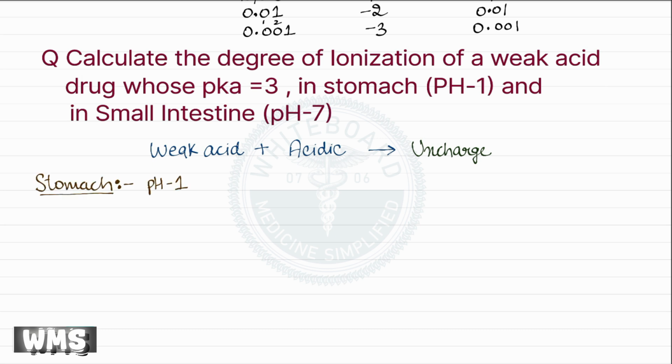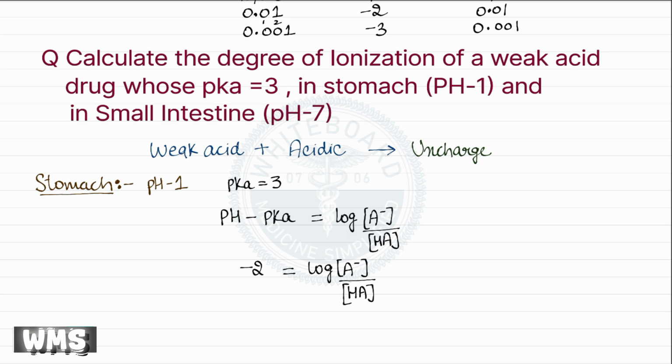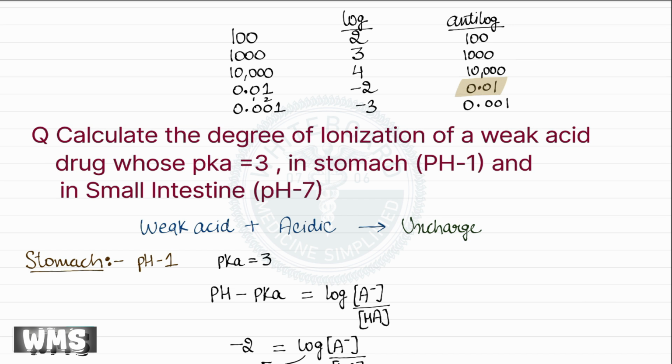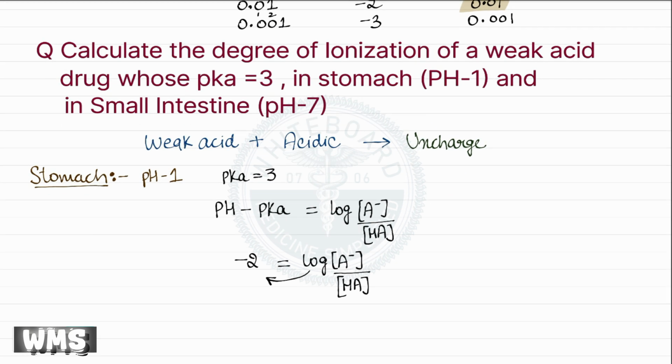In the stomach, the pH is 1, while the pKa of the weak acid drug is 3. When we substitute these values into the equation, the difference between pH and pKa comes out to be -2. Now, the antilog of -2 is 0.01, which can also be written as 1 over 100.